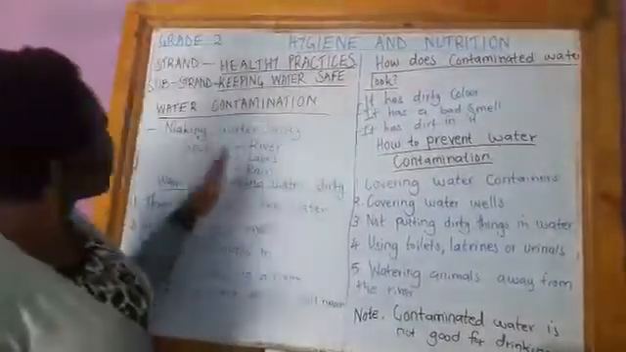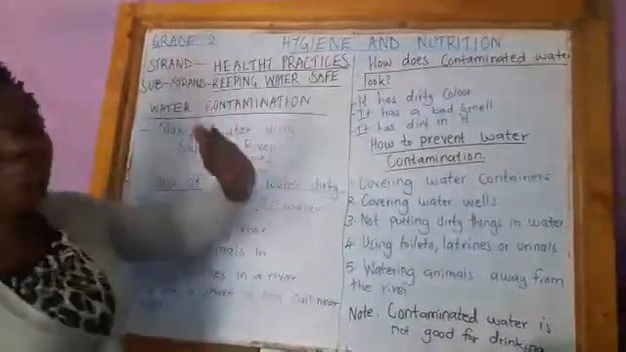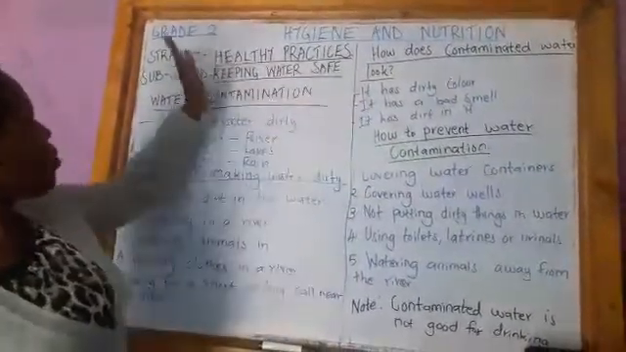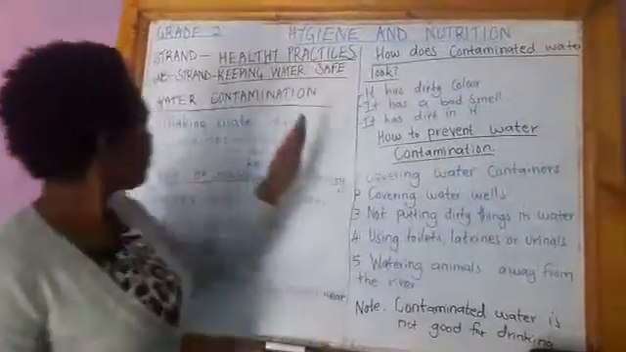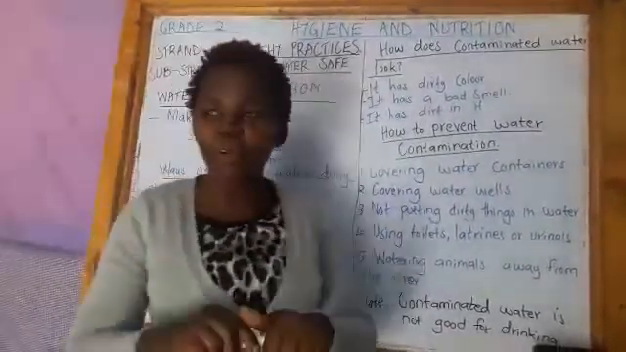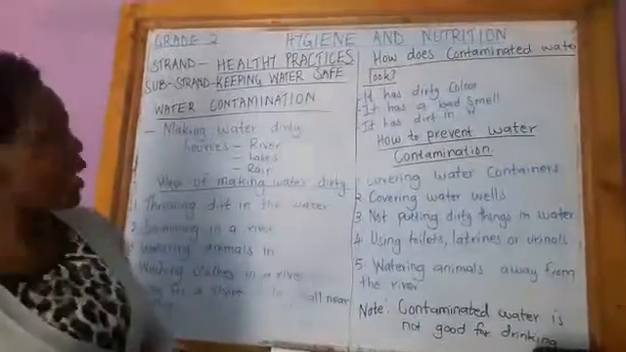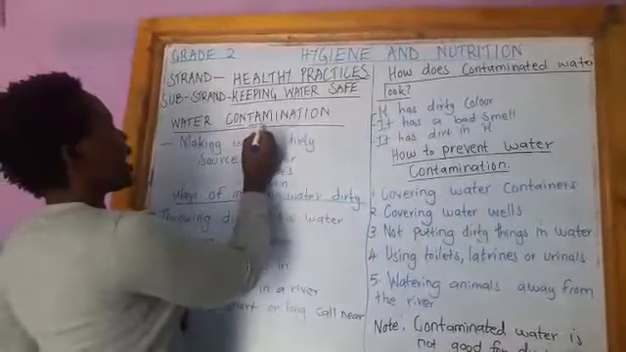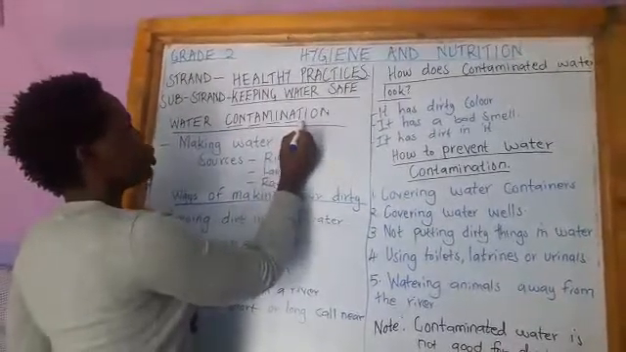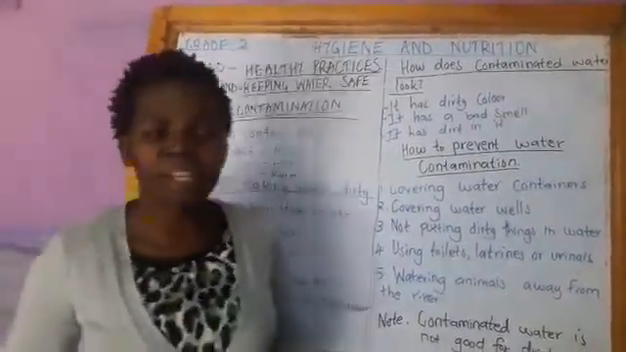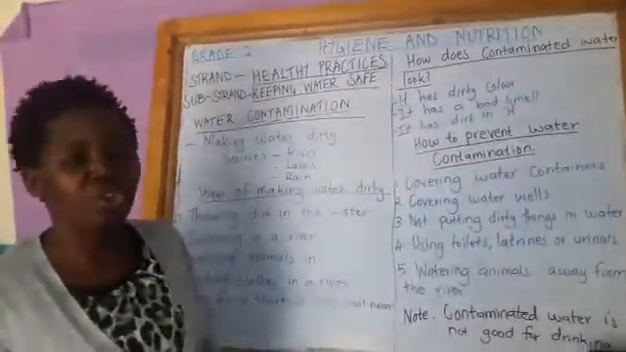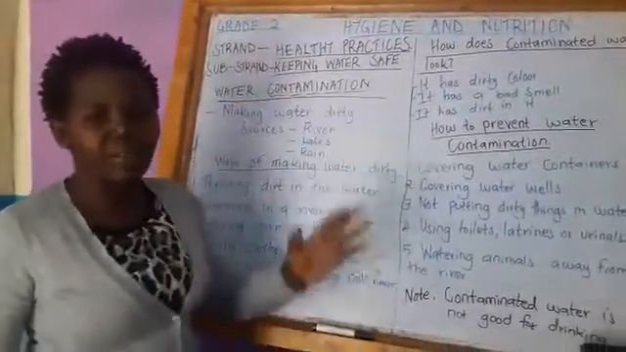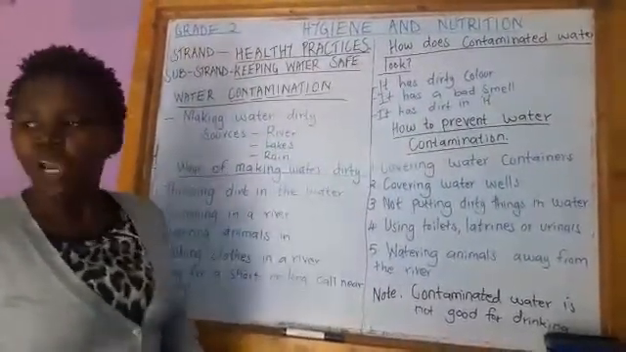Today we are going to do something in the strand healthy practices, and the substrand is keeping water safe. How are we going to keep water safe? Today we are going to learn about water contamination. What is water contamination? Water contamination is making clean water dirty.